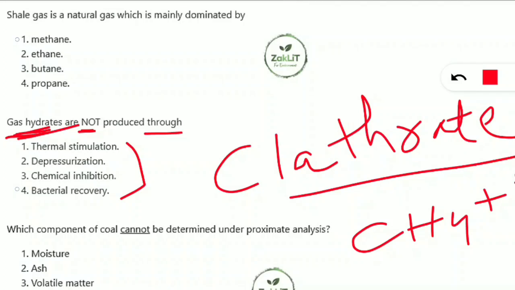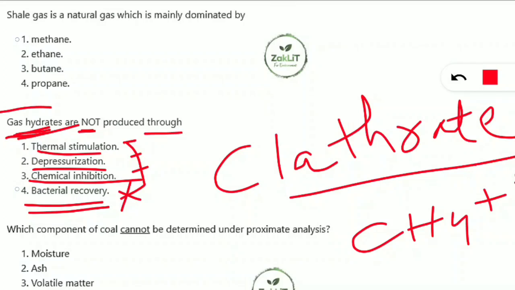We should know they are thermal stimulation, depressurization, chemical inhibition. Bacterial recovery does not produce the gas hydrates in the sub-oceanic sediments, or the clathrate hydrates. So option 4 will be the correct option, that is bacterial recovery is not responsible for producing gas hydrates.